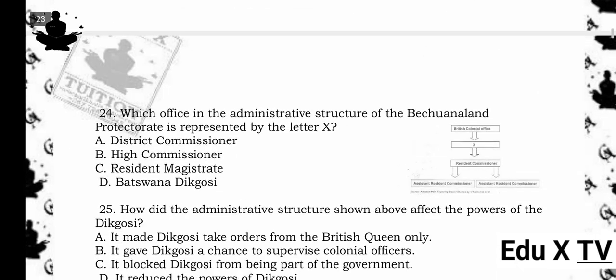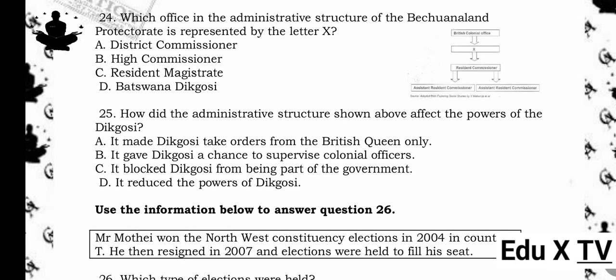Which office in the administrative structure of the Bechuanaland Protectorate is represented by the leader X? A. District Commissioner. B. High Commissioner. C. Resident Magistrate. D. Botswana Dikosi. The answer is D. Botswana Dikosi.